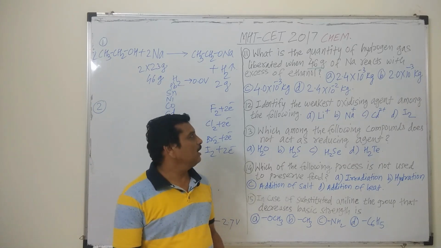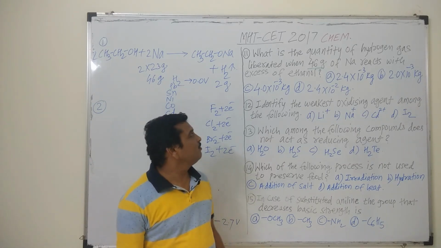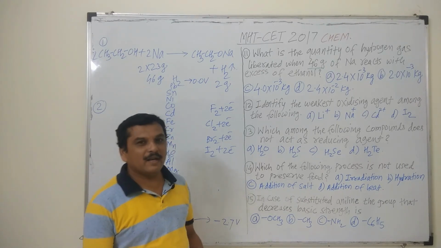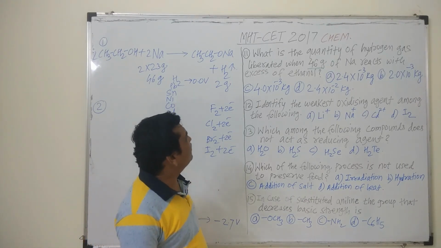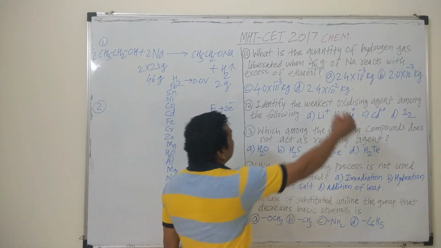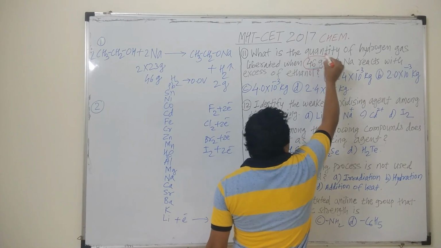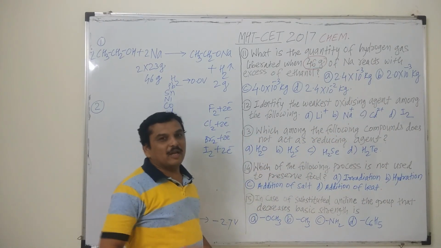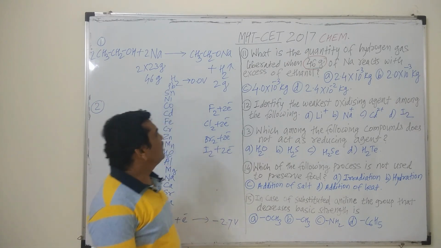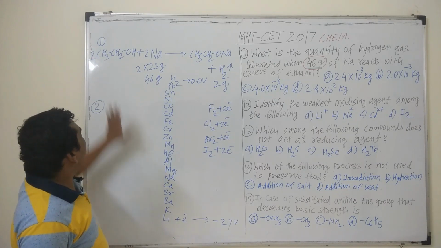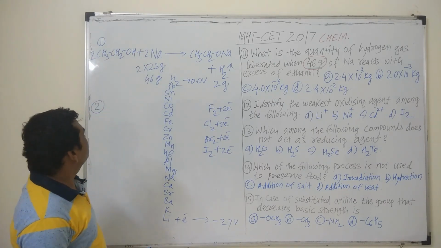Today we are going to see the next part of MHT CET 2017. Question number 11: what is the quantity of hydrogen gas liberated when 46 gram of sodium reacts with excess of ethanol? To save time, I have already written the reaction between ethanol and sodium.